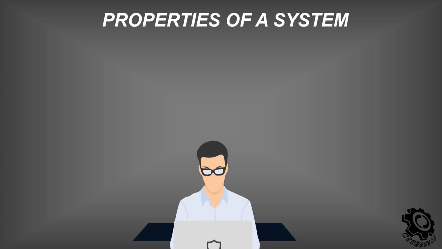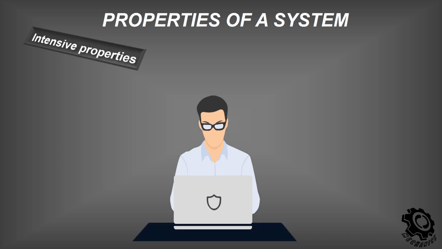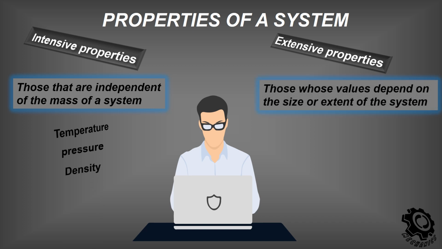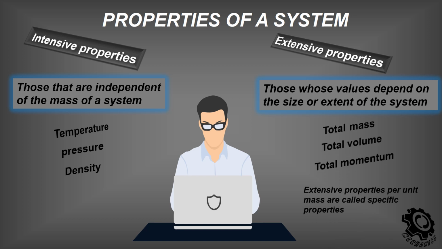Properties of a system. Properties can be intensive or extensive. Intensive properties are independent of the mass of a system, such as temperature, pressure and density. Extensive properties are those whose values depend on the size or extent of the system, such as total mass, total volume and total momentum. Extensive properties per unit mass are called specific properties.